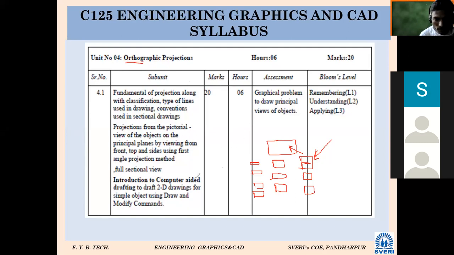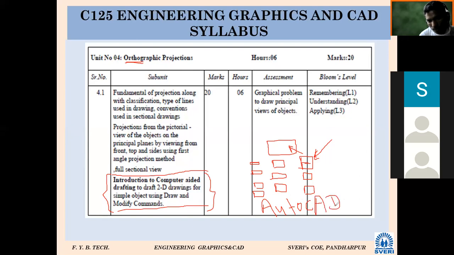Likewise, there is a little part, something like CAD. This part is related to software, AutoCAD. This part was a separate chapter in the earlier syllabus, but now it is introduced as a part of this fourth chapter. So here you are going to learn one software, very basic things, called AutoCAD. You might have heard this name somewhere. Have you heard this name before?